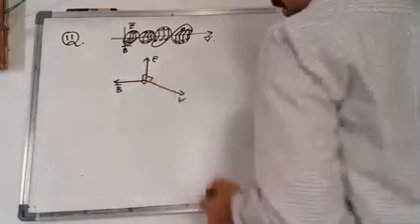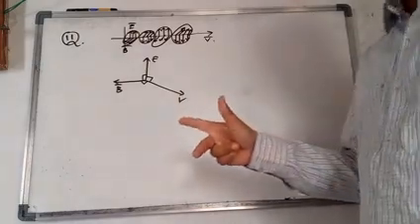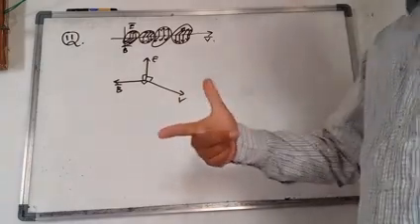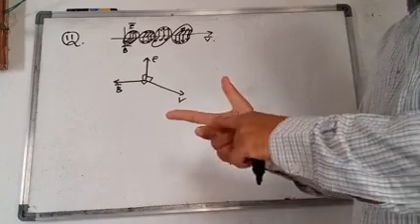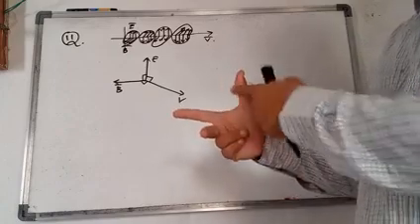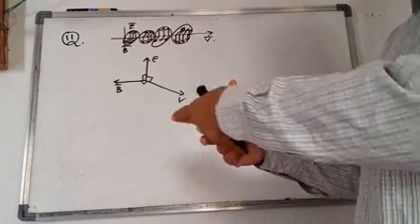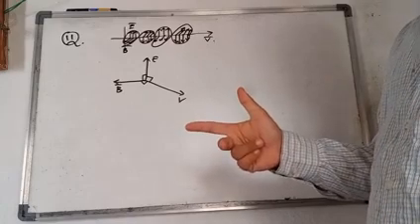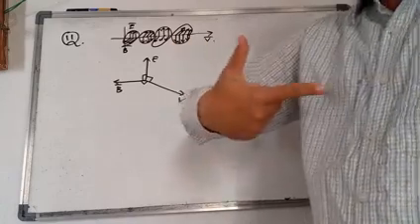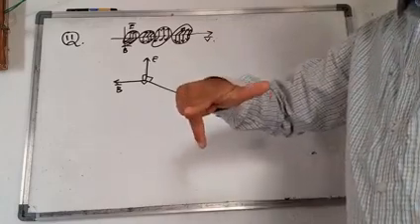This is perpendicular to this again. So like that, we should know. Suppose this is the magnetic field, this is the electric field, and this is the wave propagation. The wave is going in this direction. The wave can go in any direction we show.